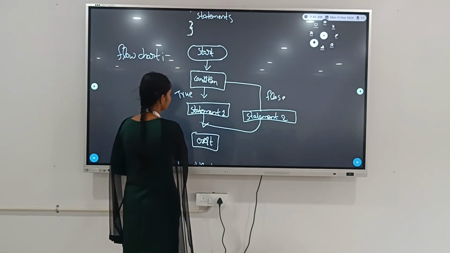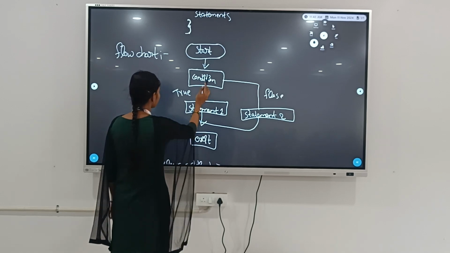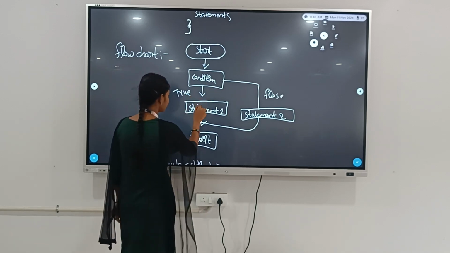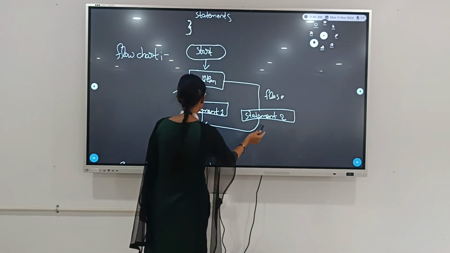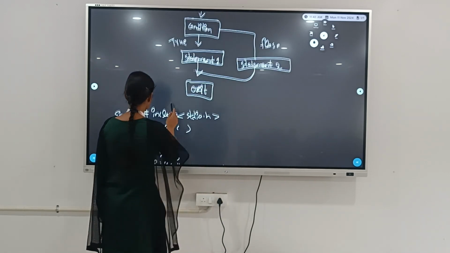Flowchart of the if else statement: start, condition. If it is true, it enters statement 1. If it is false, it enters statement 2, and then exit.